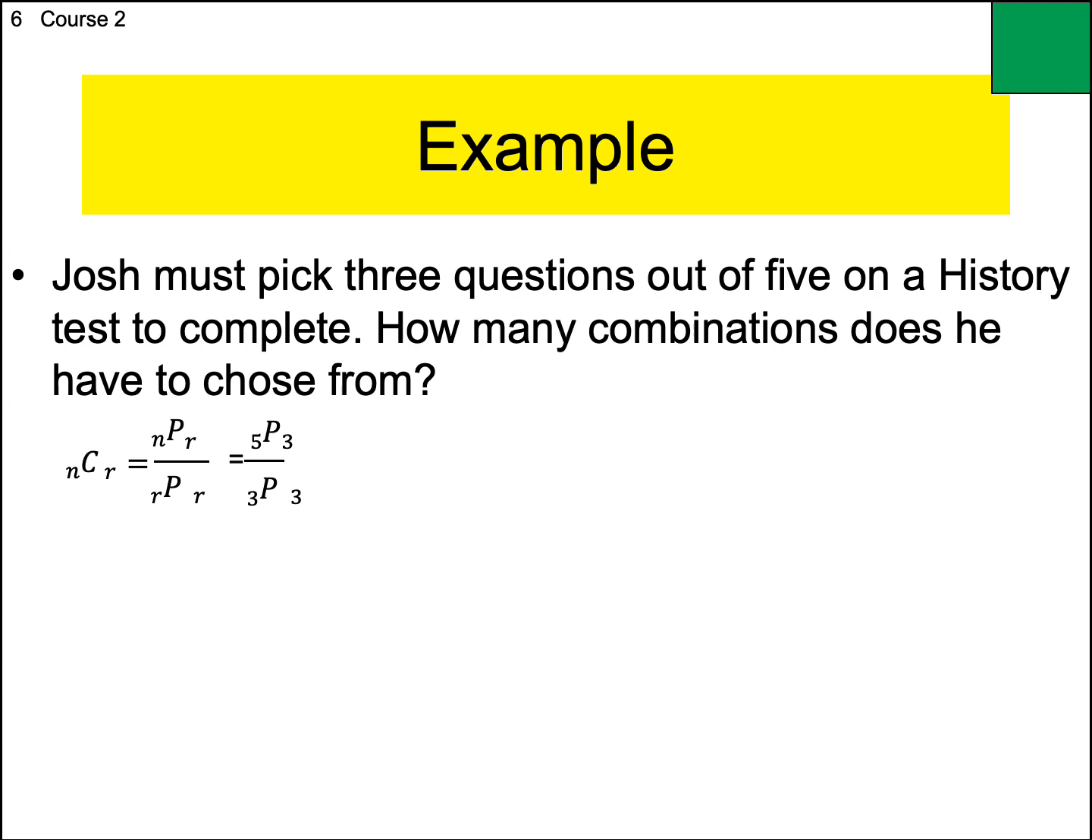Numerator first. So we're going to make 3 choices, and I'm going to start with the number 5. So 5, 4, 3, right? And then on the bottom, it's 3 factorial, 3, 2, 1. All right, let's see. The 3's cancel. If I multiply straight across, it gives me 20 over 2, and that is 10. Did you get it right?